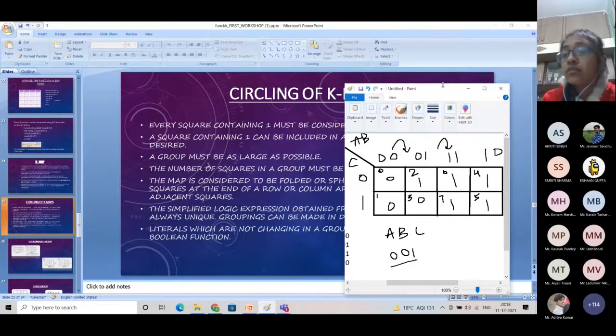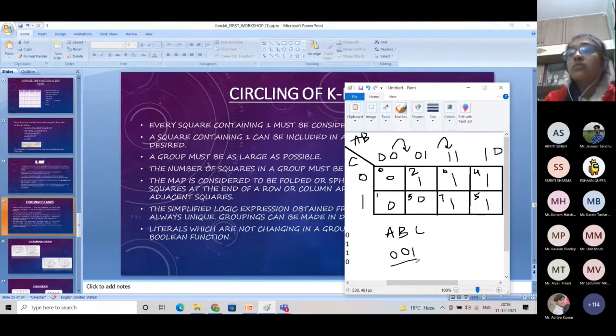Okay. One more thing I have to tell you here is what are we making the group of? So we will only make the group of those ones which are adjacent to each other. What is adjacent to second block here? It is this sixth block and third block and zeroth block. Fine. Adjacent blocks are those blocks which differ in binary number with only 1 bit.